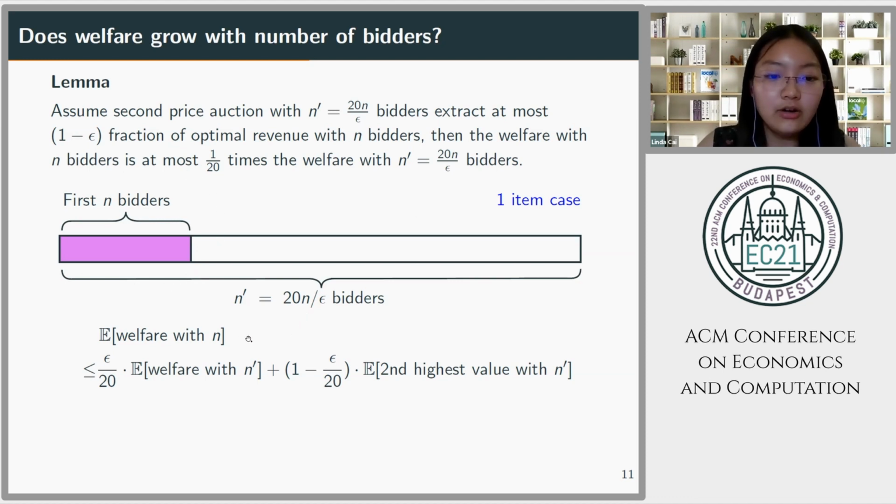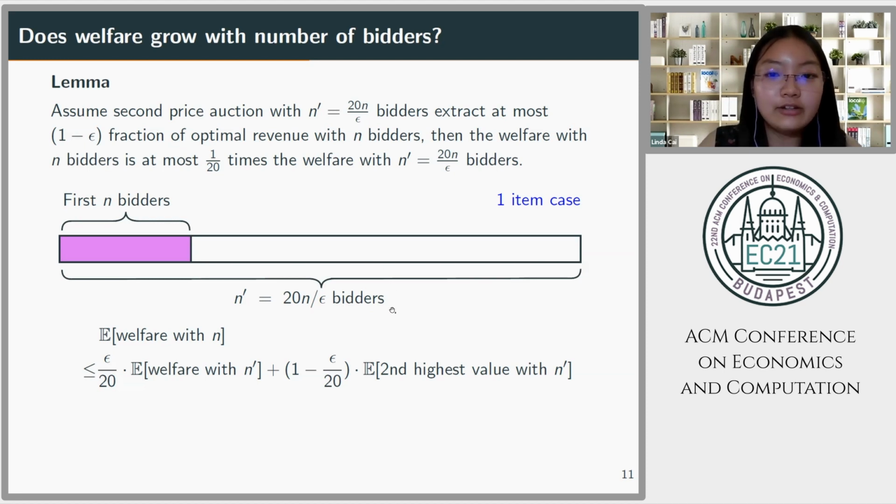Now there are two possible cases. Either the highest value amongst these first n bidders is exactly equal to the highest value overall amongst these n prime bidders, or that is not the case, and then the highest value amongst the first n bidders is at most the second highest value amongst all n prime bidders.